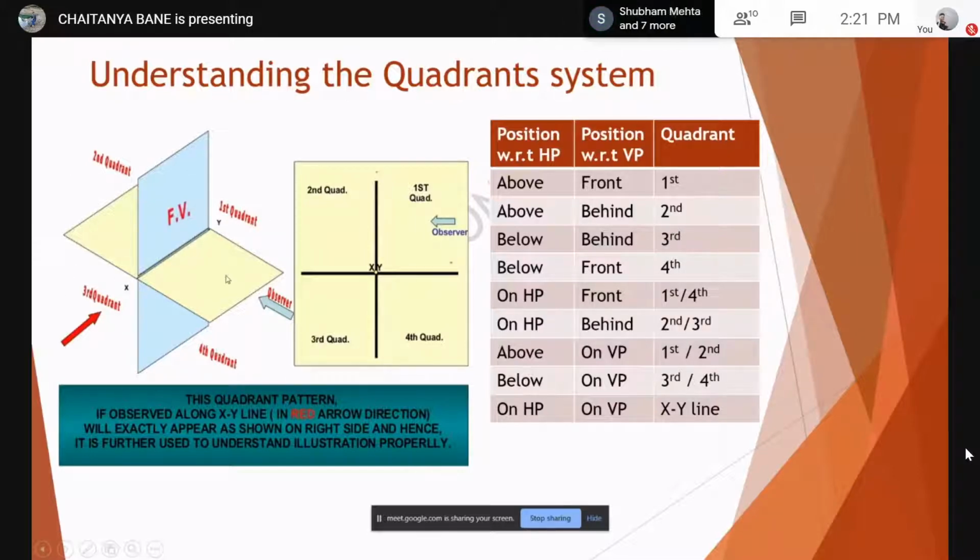Now suppose I say there is a point which is above the HP, that is the horizontal plane. I'll be referring to HP as the horizontal plane and vertical plane as VP. So if I say a point is above the HP, that is above this plane, you see my cursor, right? Above this plane. So what it determines is कि मेरा point इधर first या second quadrant में lie कर रहा है. So wait, I would give you a